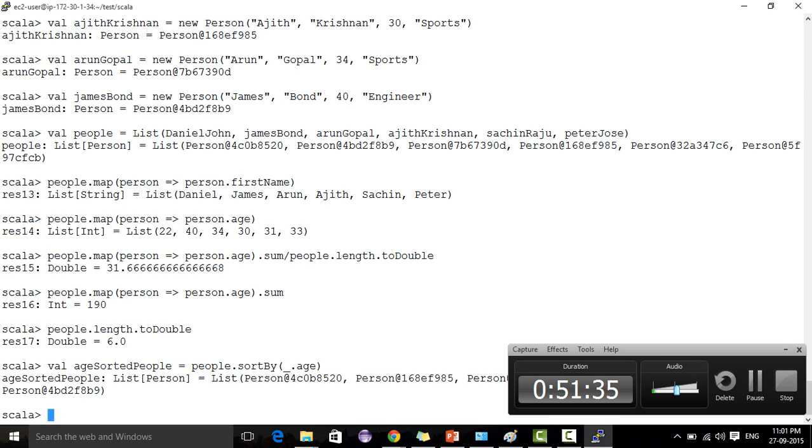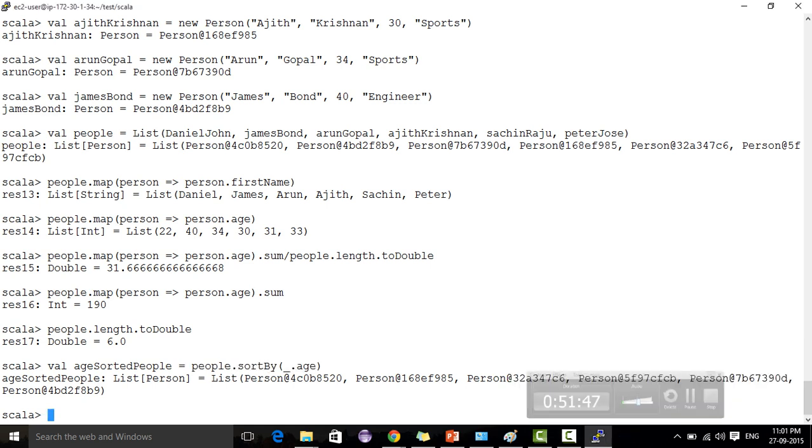Here, the command I am using is val ageSortedPeople equal to people dot sortBy age. It gave me a list, but that list is sorted now. Here, if you see, I created the list, and the list was something like this. The first person was this person object, the second was this object.